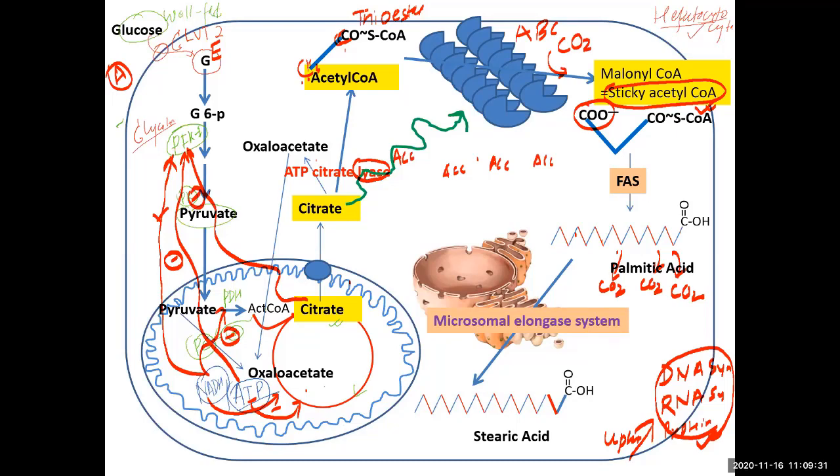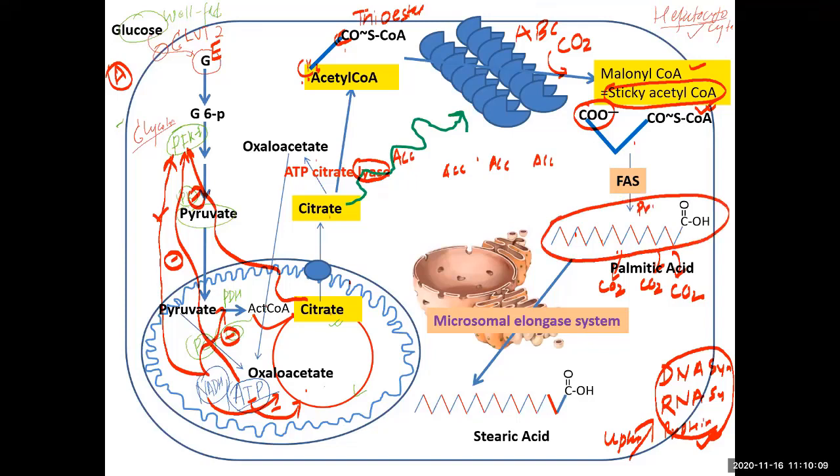You already know glycolysis. From glycolysis, fuel is supplied as citrate. Acetyl coenzyme A cannot come out of the mitochondria because coenzyme A is a big molecule, so it cannot cross the membrane. Citrate comes out of the membrane, and citrate will lyse and produce acetyl coenzyme A through the citrate shuttle. This acetyl coenzyme A will convert into sticky acetyl coenzyme A, called malonyl coenzyme A, and then it will polymerize to form palmitic acid. This is the primary fatty acid.